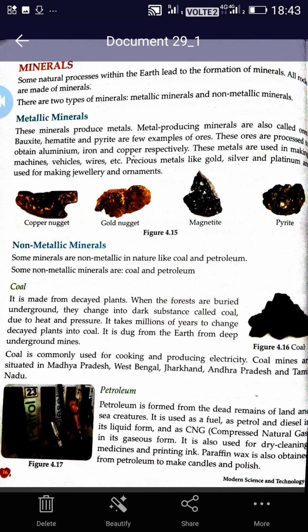Paraffin wax is also obtained from petroleum to make what? To make candles and polish. Now, so this much is clear: what are metallic minerals, and non-metallic minerals are coal and petroleum. Coal is obtained from decayed plants when the forests are buried underground, and petroleum is obtained from the dead remains of land and sea creatures.